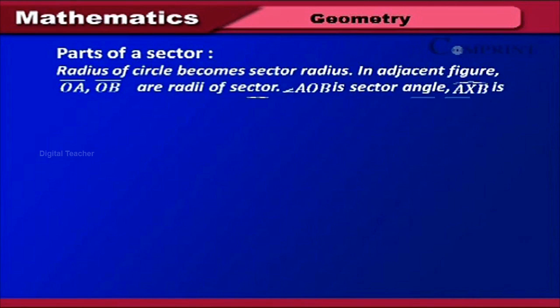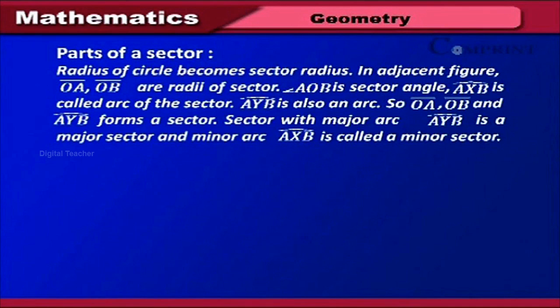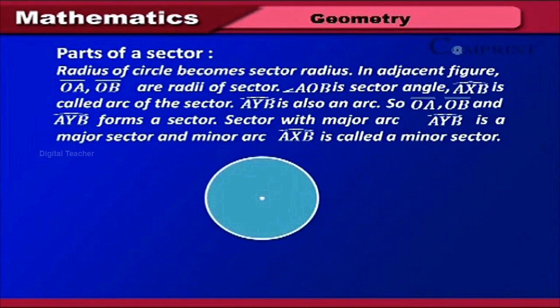Parts of a sector. Radius of circle becomes sector radius. In the adjacent figure, OA bar, OB bar are radii of sector. Angle AOB is sector angle. Arc AXB is called arc of the sector. Arc AYB is also an arc. So OA bar, OB bar and arc AYB form a sector. Sector with major arc AYB is a major sector and minor arc AXB is called a minor sector.